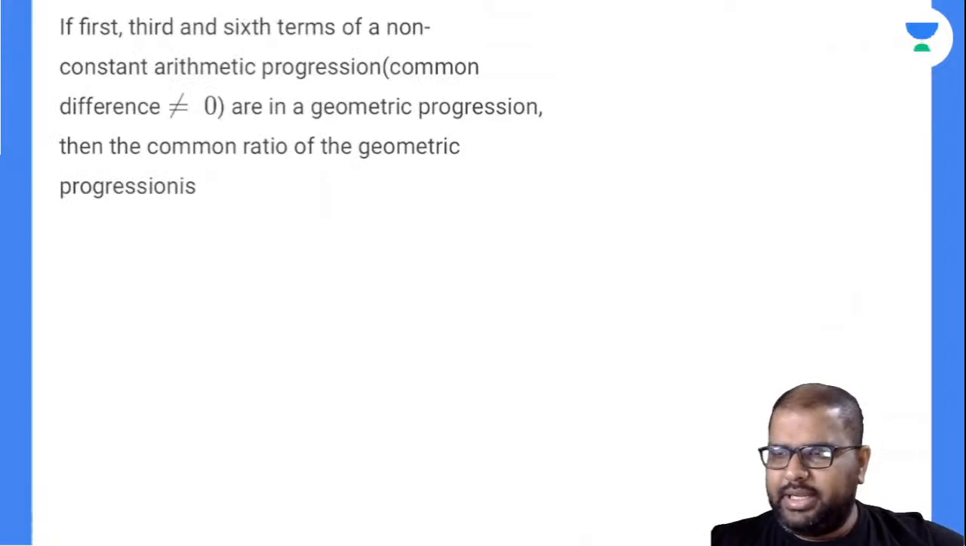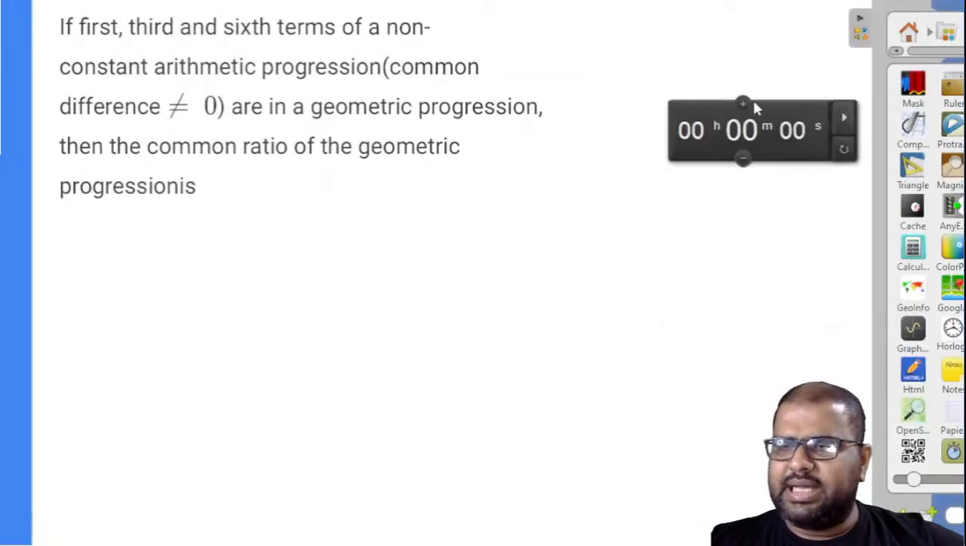Now I am expecting you guys to answer this question, right? Basic easy arithmetic progression question.